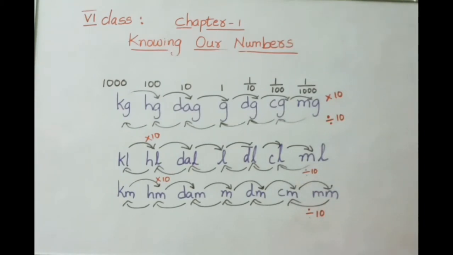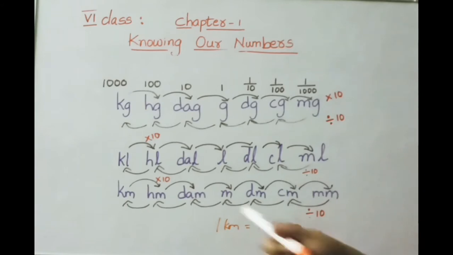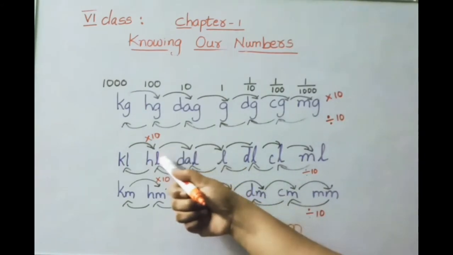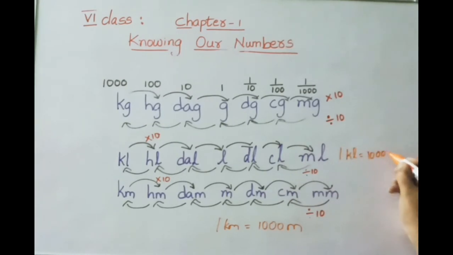Now let us see, we all know 1 kilometer equals how many meters? Let us check here. How many places? 1, 2, 3. So 10 tens are 100, 100 tens are 1000. So 1 kilometer means how many meters? We all know that 1 kilometer equals 1000 meters. Check here. 1 kiloliter equals how many liters? Check places. 1, 2, 3. So 10 tens are 100, 100 tens are 1000. So 1 kiloliter equals 1000 liters.